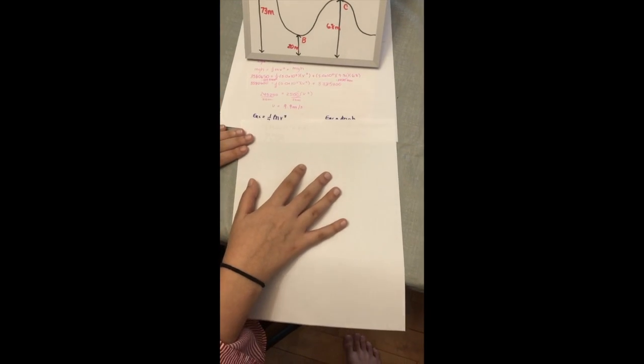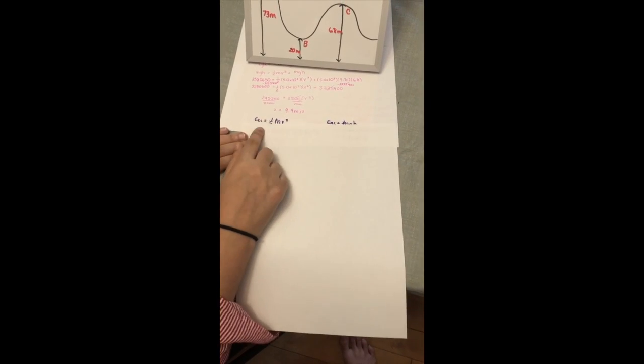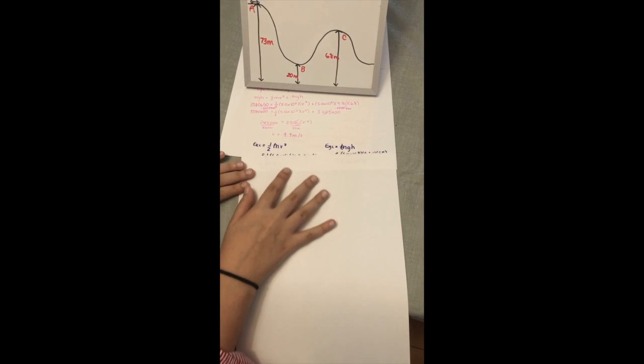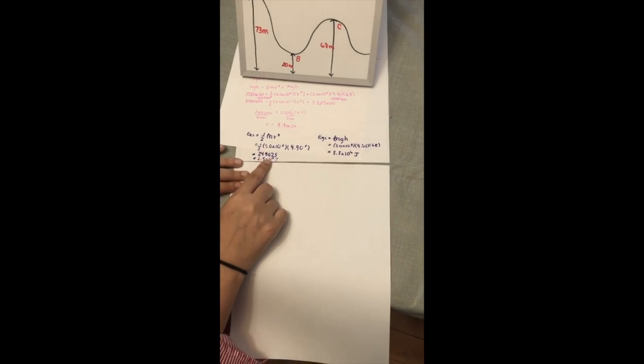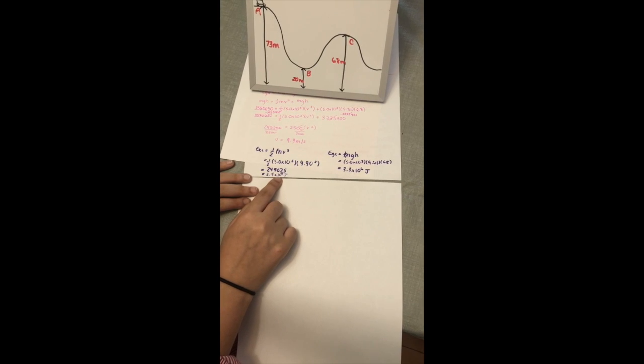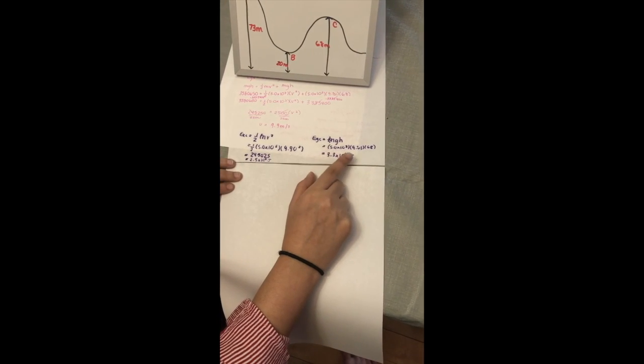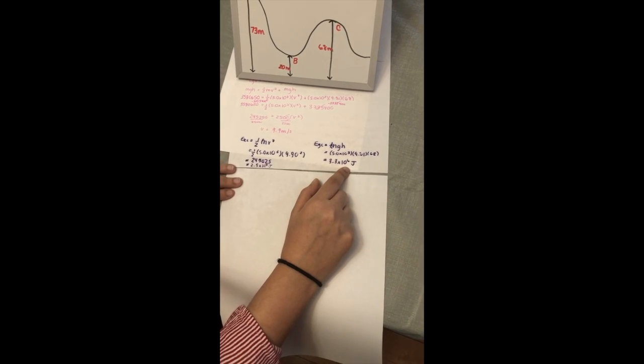So now since the question is asking for total kinetic energy, we sub that back into our equation and find that our total kinetic energy at point C is 2.5 times 10 to the 5 joules, and then our EGC, which is our gravitational energy, is 3.3 times 10 to the 6.